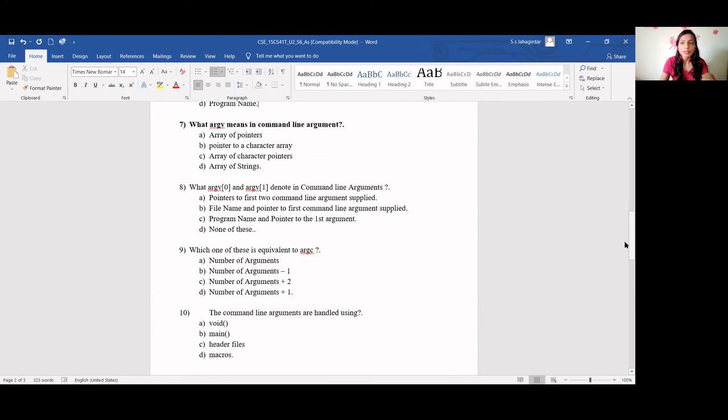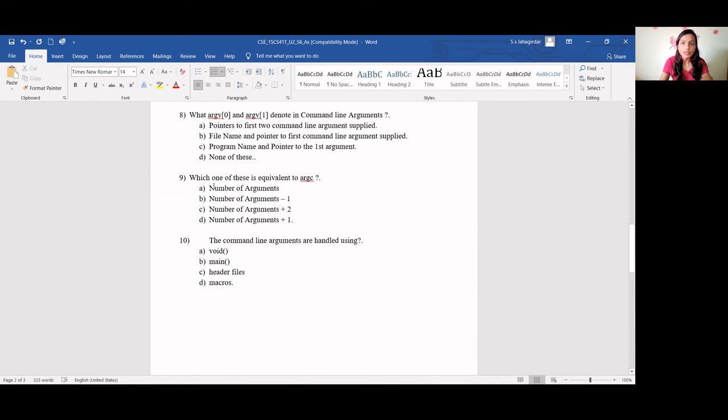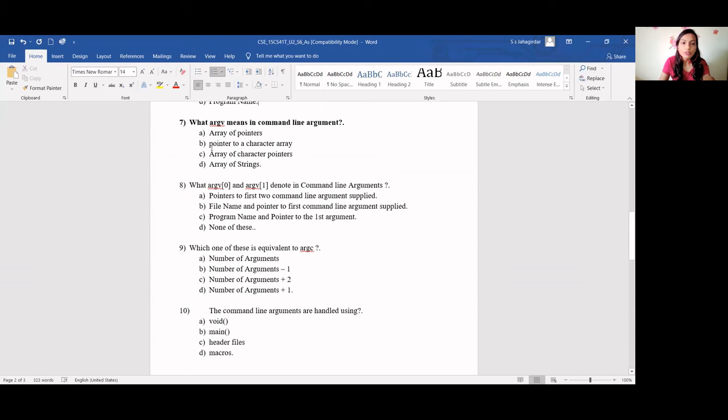Which is correct? C, ma'am. Yes, it is C. Array of character pointers. So your argv is an array, and it is char star argv. So it is an array of character pointers.